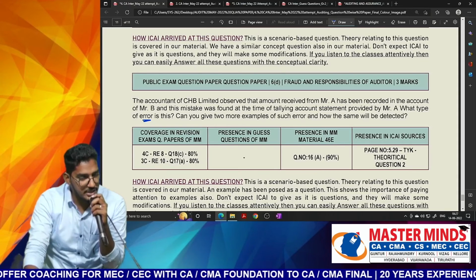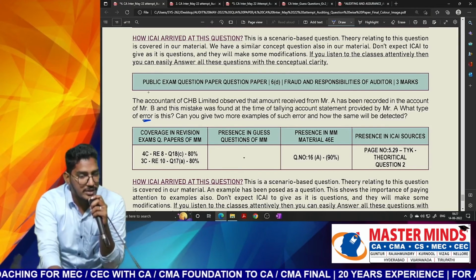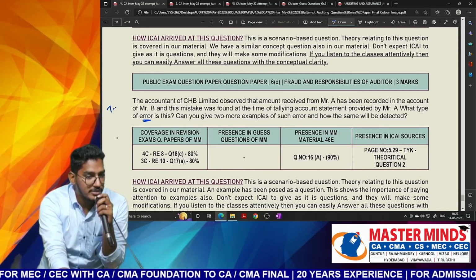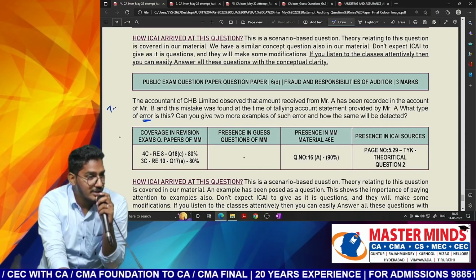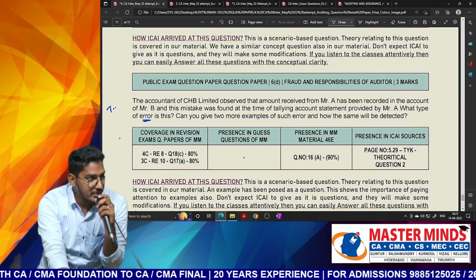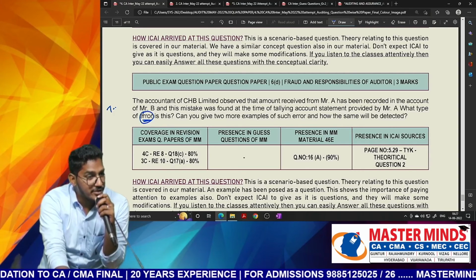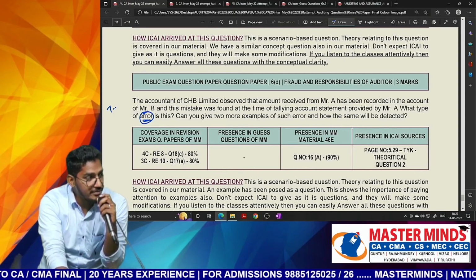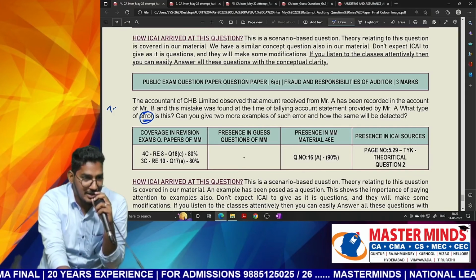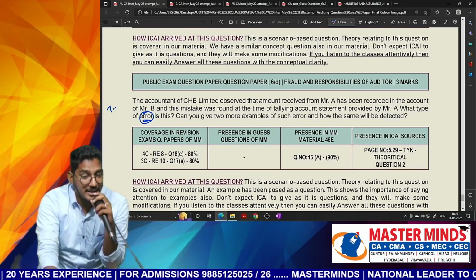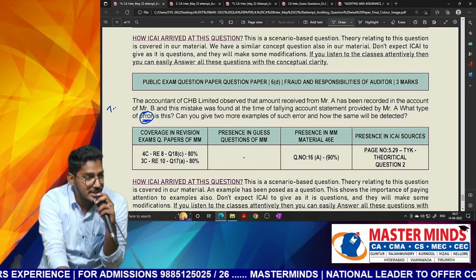But the mistake most students will make is, the moment they read this, they write about teeming and lading. You write about what? Teeming and lading. So whatever you wrote is correct, but you missed out the term error here. If they had said fraud, then we would have written about teeming and lading, and you would be correct. But here their intention is not fraud. They are testing you about what?